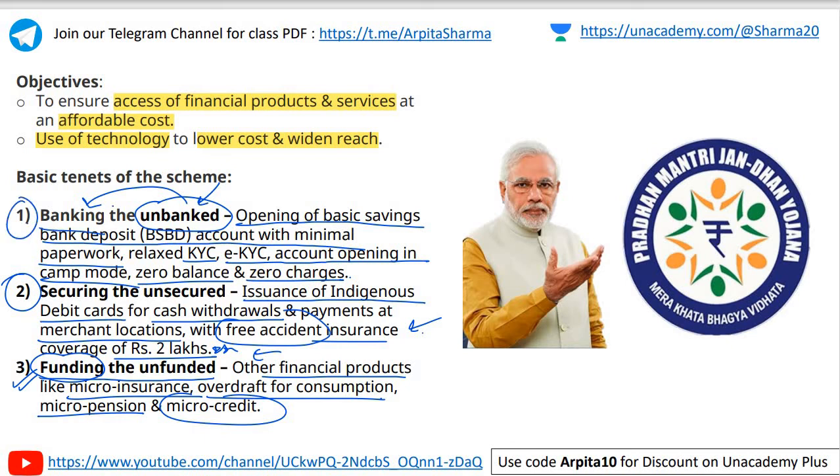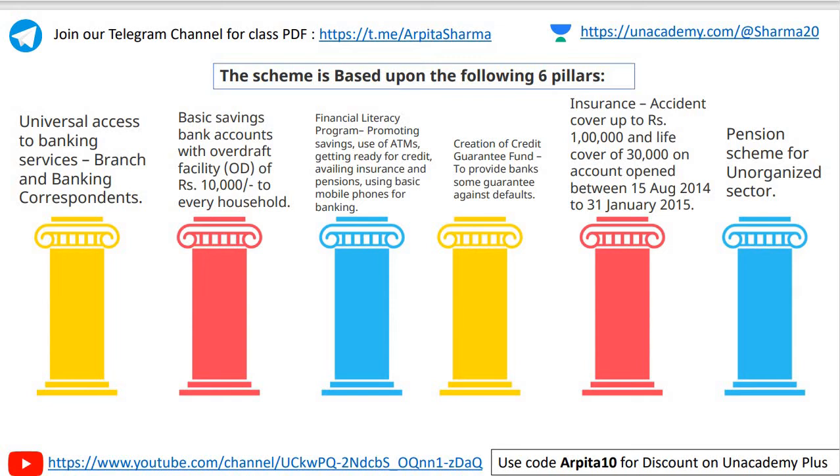These are the basic tenets, or you can say basic principles of the scheme, that you have to remember for prelims. The scheme is based upon the 6 pillars. 6 pillars हैं जिसके ऊपर ये scheme को खड़ा किया गया है. First is universal access to banking services, branch and banking correspondents. So the bank mitras or banking correspondents, different bank branches will be accessible to people for opening their accounts. Second is basic savings bank accounts with overdraft facility of rupees 10,000 to every household. Third is financial literacy program will be launched so that use of ATMs will be promoted.